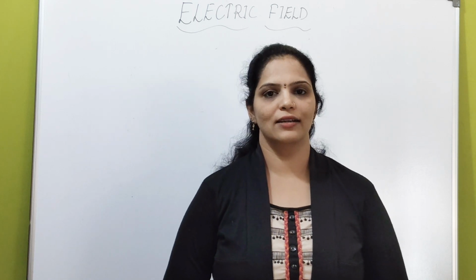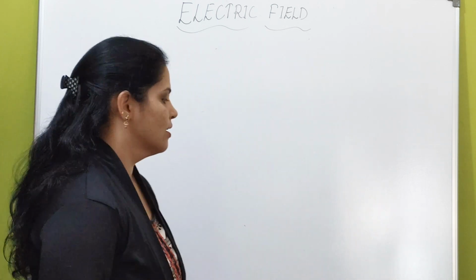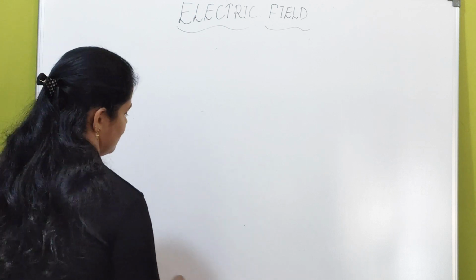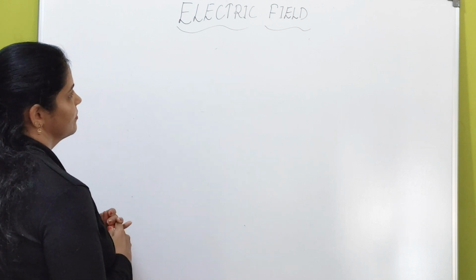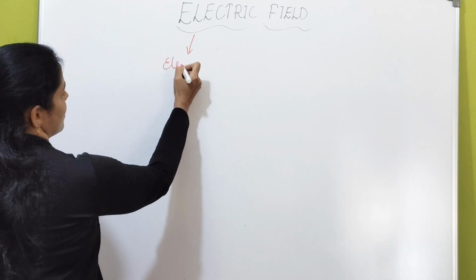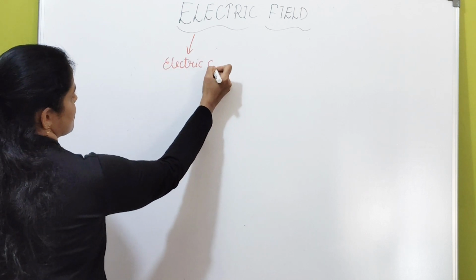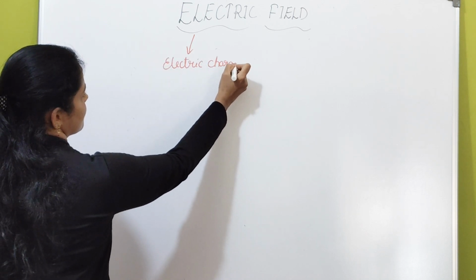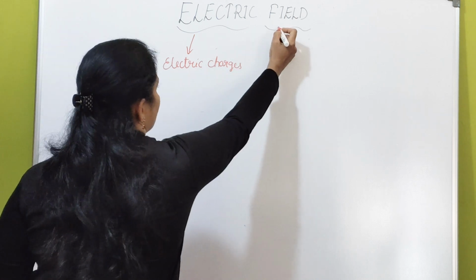Today we are going to learn electric field. Electric refers to electric charges. Okay? Field, what is field?